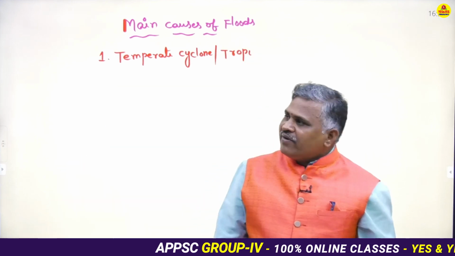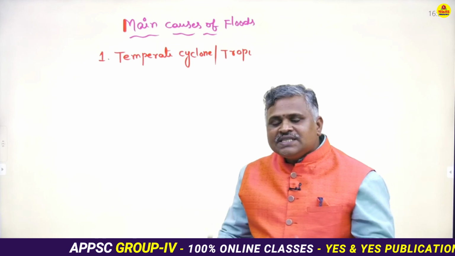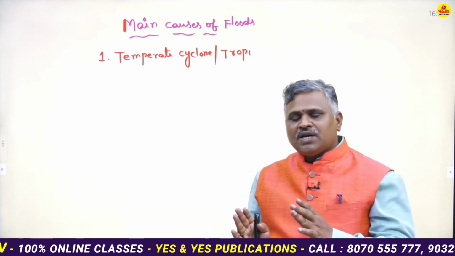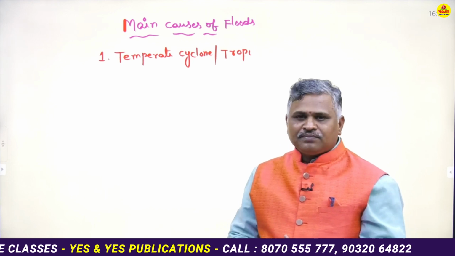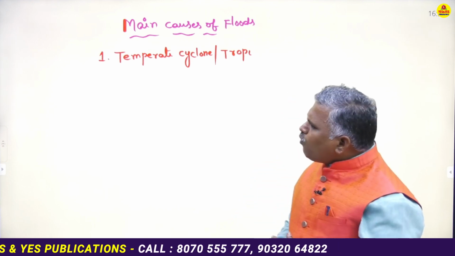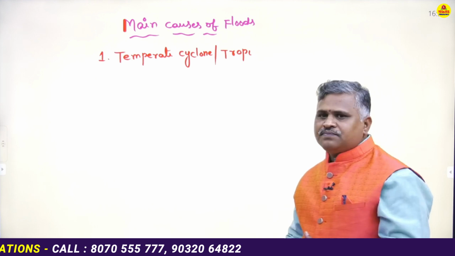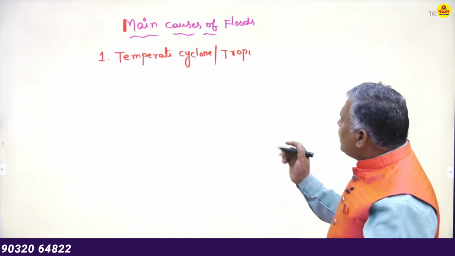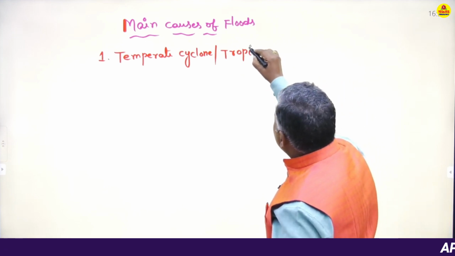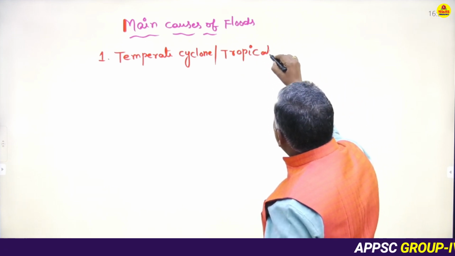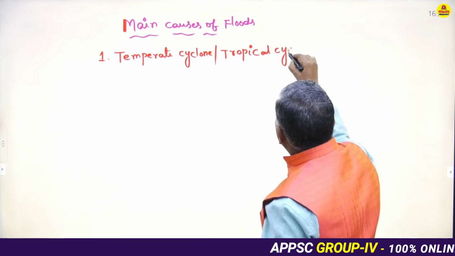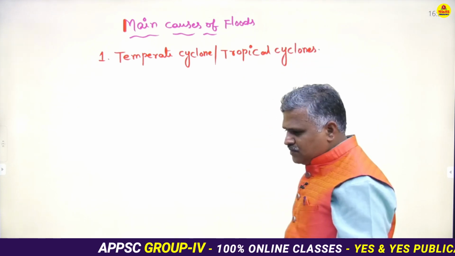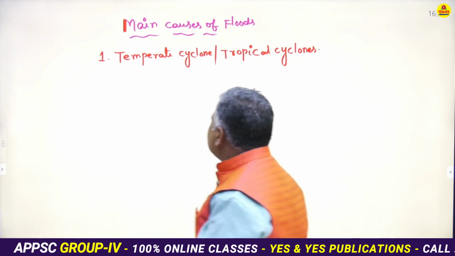Floods are the best example for natural hazard, natural calamity or natural disaster. Generally, what are the main causes of floods? One is temperate cyclones or tropical cyclones.